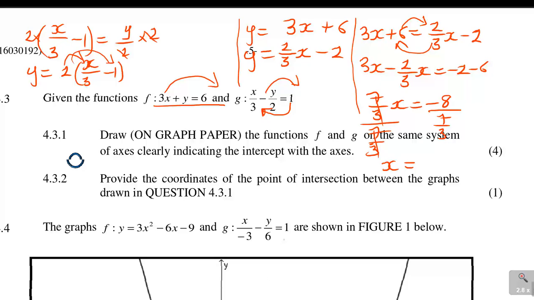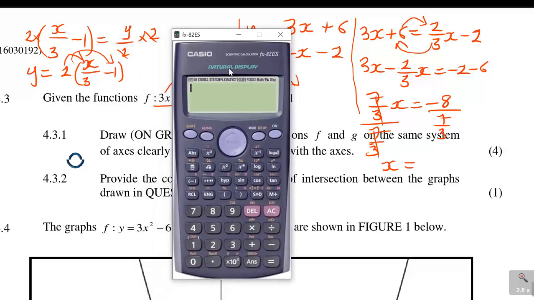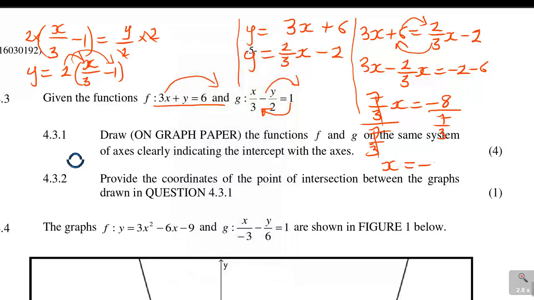And then if I do that, it will be negative 8 over the fraction 7 over 3. Press S-D, it is minus 3,428. I don't know why we're getting a negative 3,428.